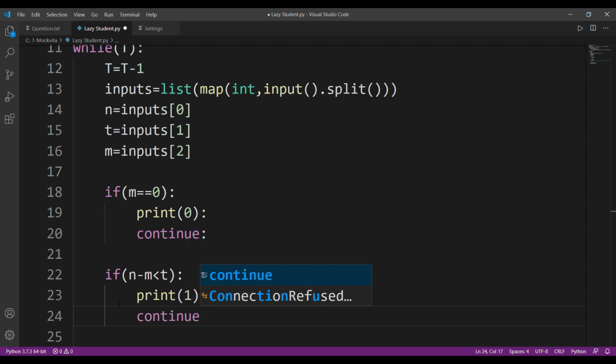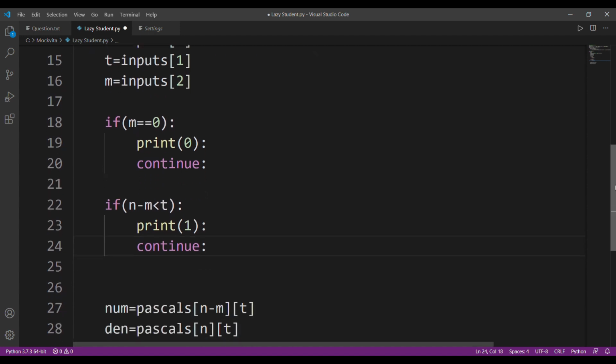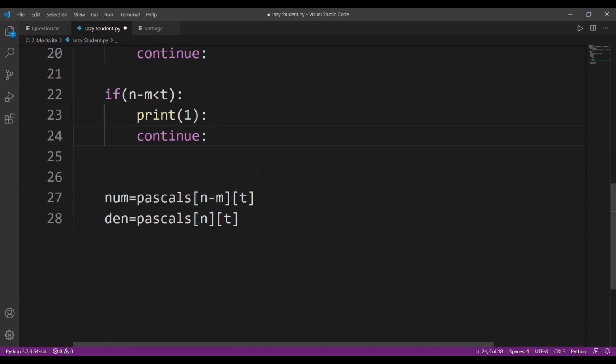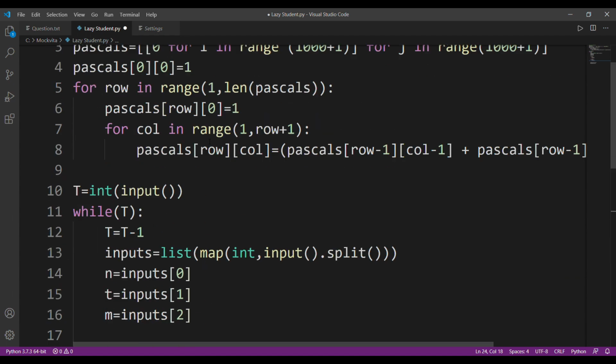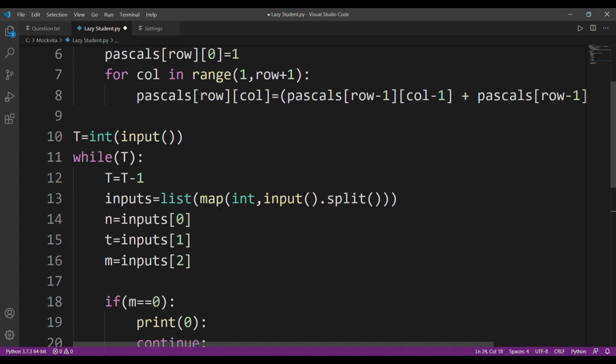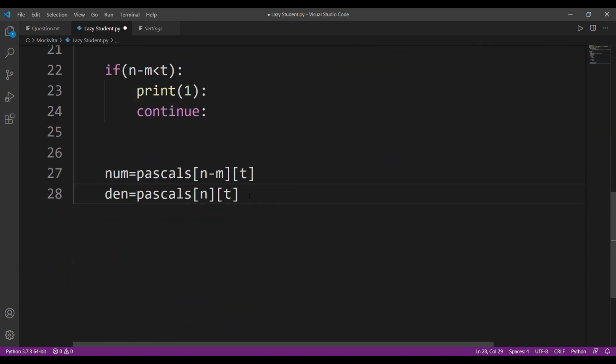And no matter what you do, if you want to create that calculator, multiplicative inverse or anything, it will always be 1. And the same goes for 0. The only changes will come when the value is in between 0 and 1. Okay, great. So now we are done with the first part. Now we have successfully found the probability part. Great. Now let's move on to the second part.